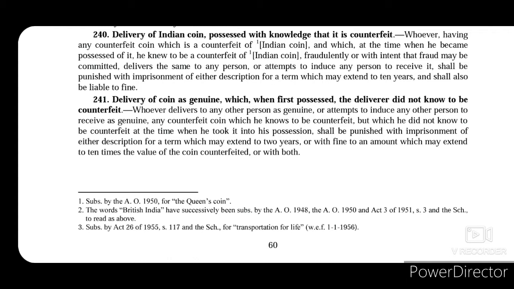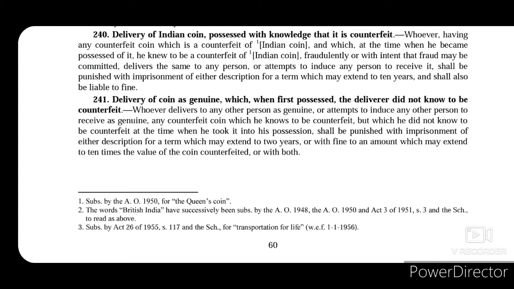Now, section 241 talks about delivery of coin as genuine, which when first possessed, the deliverer did not know to be counterfeit. So, whoever delivers any counterfeit coin to any other person as a genuine coin, or attempts to induce this other person to receive that coin, saying that yes, this is a genuine coin, but it was actually a counterfeit coin, and this person did not know that it was counterfeit, so he also believed that it is genuine.